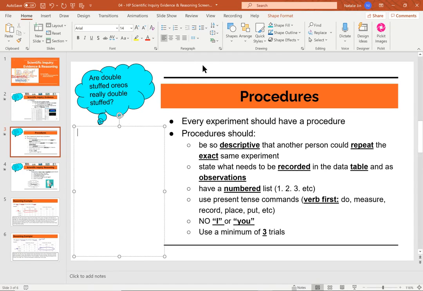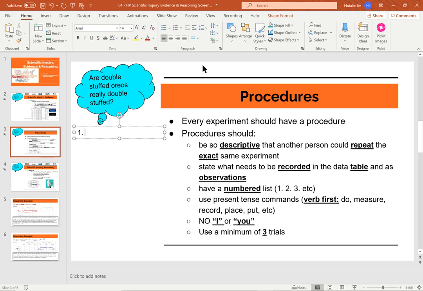Before moving on to the reasoning, I want to just have us see what an example procedure would be. So we still have our example, our double stuffed Oreos, really double stuffed. So let's write a procedure for how we would run that experiment. As we look at what we're supposed to have, we should have a numbered list, so 1.